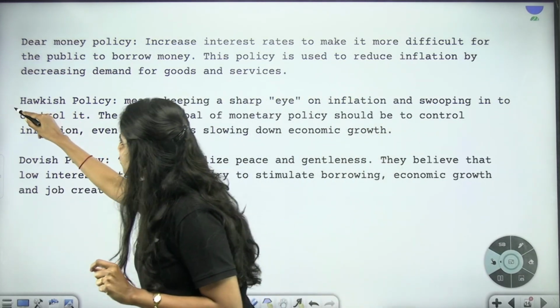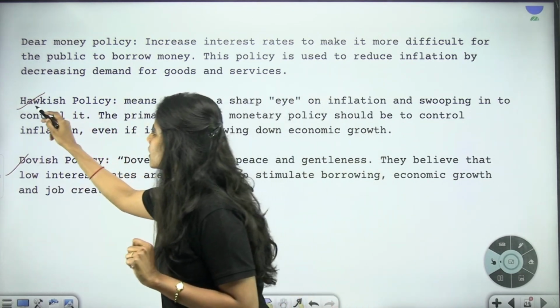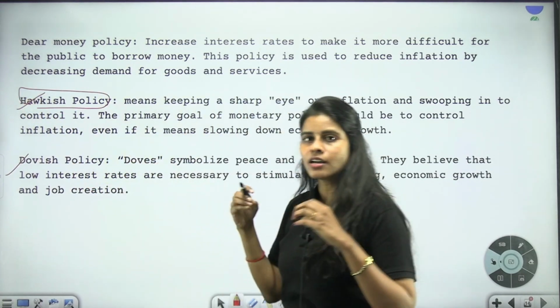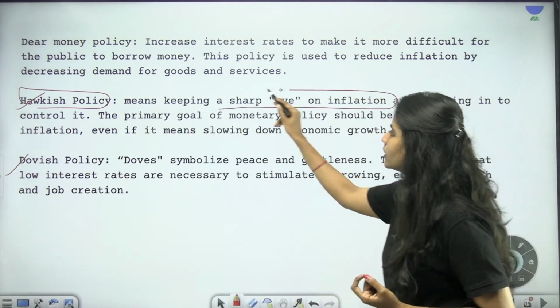And I'm going to introduce you to the other two terms related to this, that is hawkish policy. So when we say that it is taking a hawkish policy, it means it has a sharp eye on inflation.